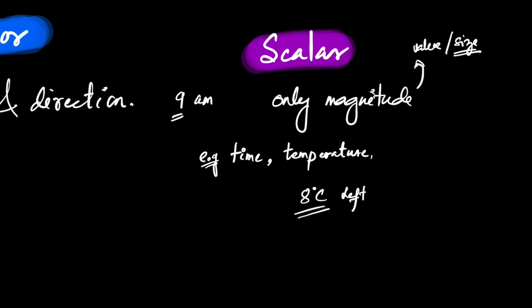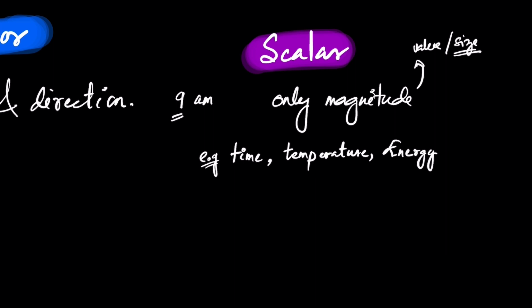Then what else can you say? Energy. You can find this example in any textbook. Energy: you had a heavy lunch, now you feel very energetic. If I ask you how do you feel right now, I feel very energetic. How much energy do you have and in which direction? When you talk about energy, you may feel weak or energetic, but you cannot assign direction to that. I feel very strong, left? That's not right.